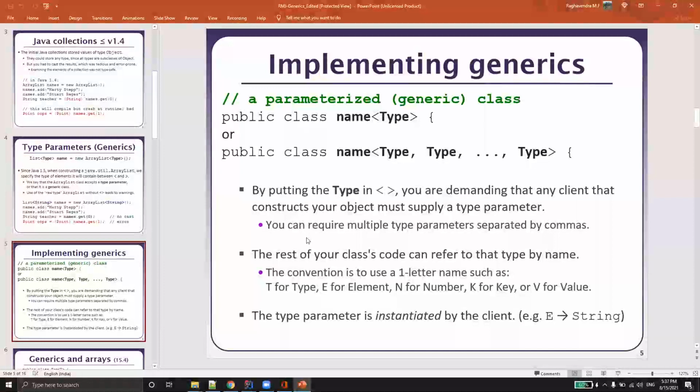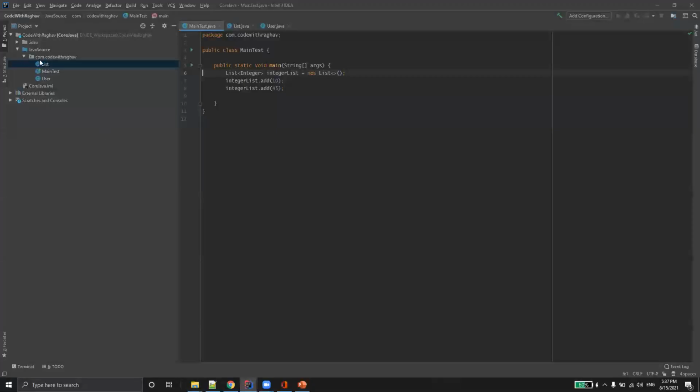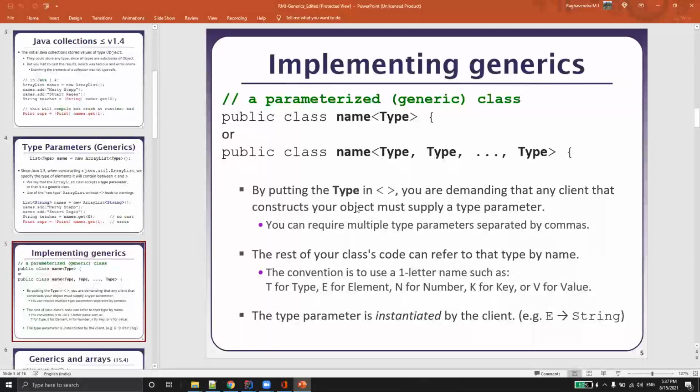Now let's understand how we can implement generics and leverage the other features of generics. If you want to make a class generic, the syntax would be public class, the name of the class, and the type, the same way we have just done the modifications here. By putting the type inside the angle brackets, you are demanding that any client that constructs your object must supply a type parameter. You can require multiple type parameters separated by commas. We call it multi-type parameters. We'll see that later as an example. The rest of your class code can refer to the type by name.